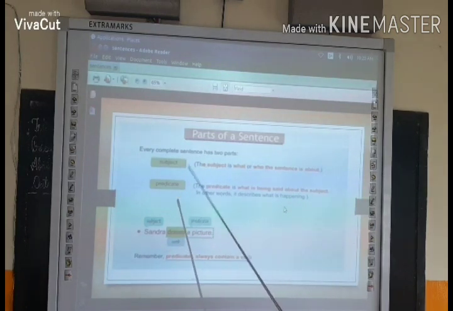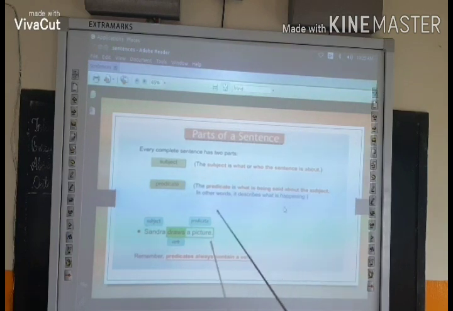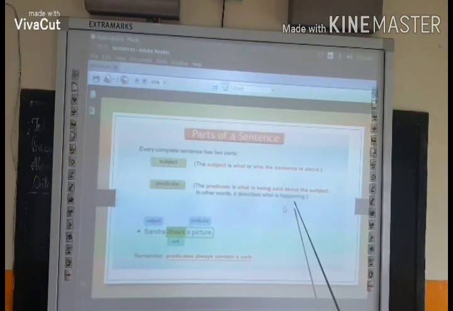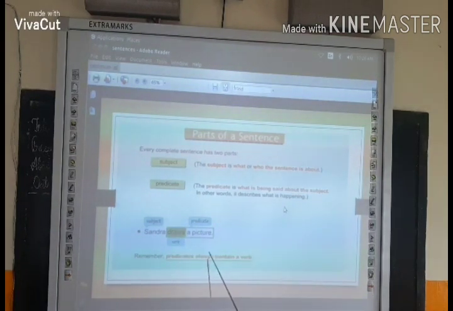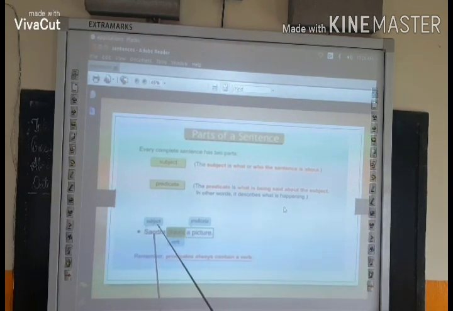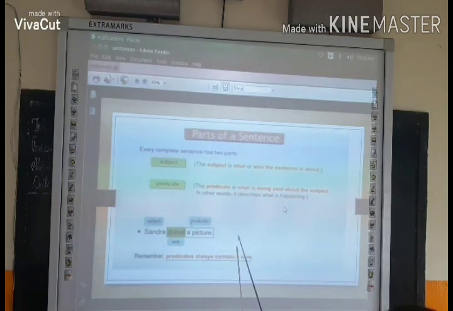Now the second one will be predicate. The predicate is what is being said about the subject. In other words, it describes what is happening or what the subject is doing. Sandra draws a picture. So here draws is the verb, Sandra is the subject, and the rest of the sentence is the predicate, because the predicate tells us what Sandra is doing: draws a picture. Remember, predicate always contains a verb.